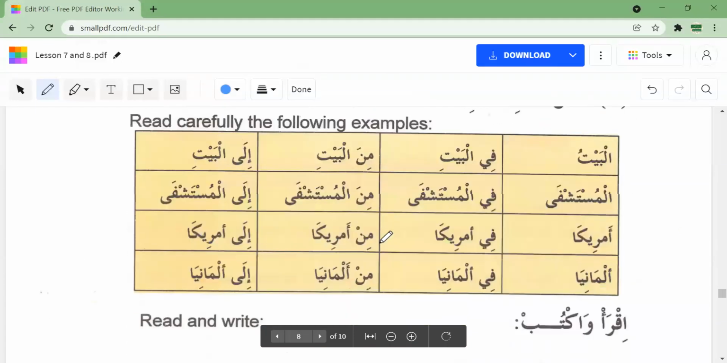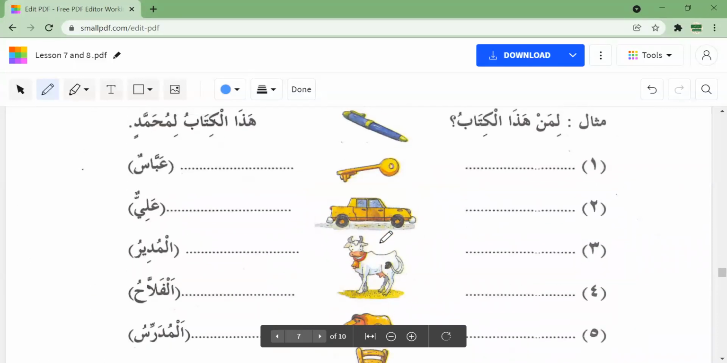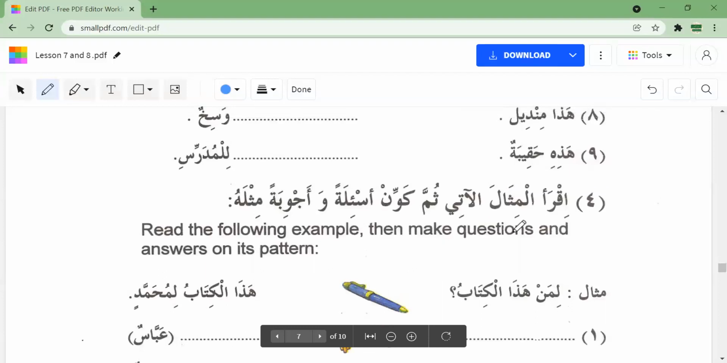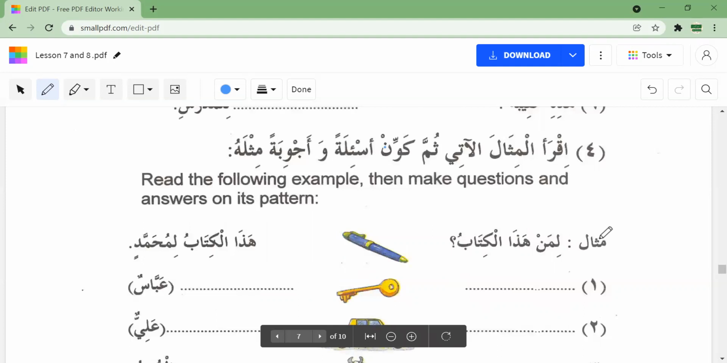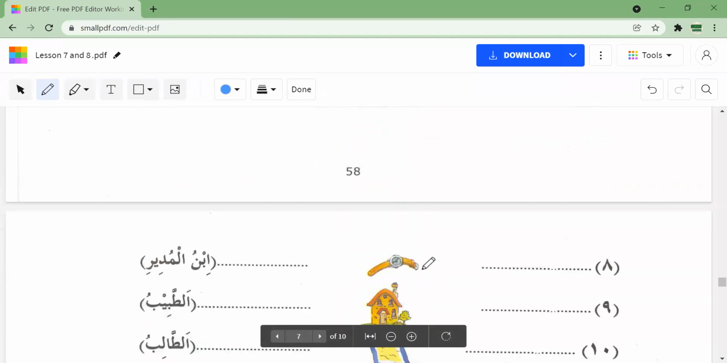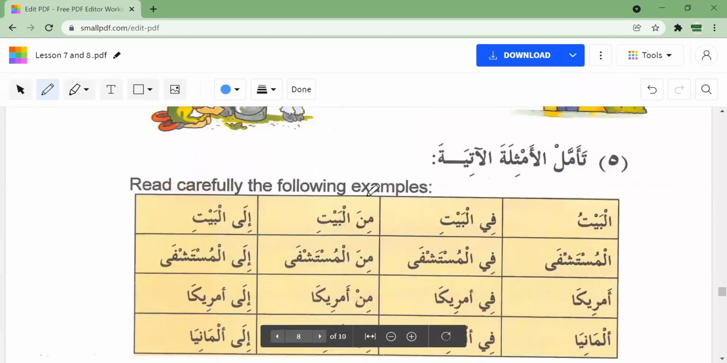Just seeing how much more do we have. So this lesson here, this exercise here, number 4 is pretty easy. I think all of you can do this one. You just have to take the misal, the example, and change the words based on this example. Okay. So we will just skip this and I will just explain this number 5 here to you.